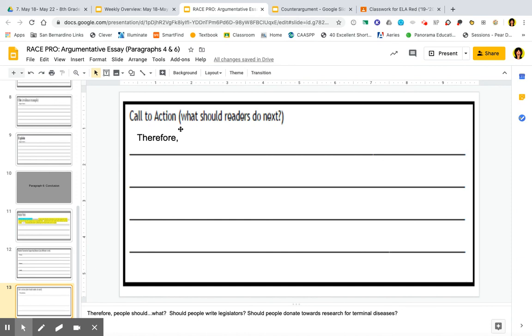Therefore, what people should what? What message should be left with someone after an argumentative essay? People should write legislators. People should donate towards research for terminal diseases. People should fight for their decision to make their own decisions for their life. That's up to you. What is the call to action? Then once you are done, you are done. And this essay is put to bed.